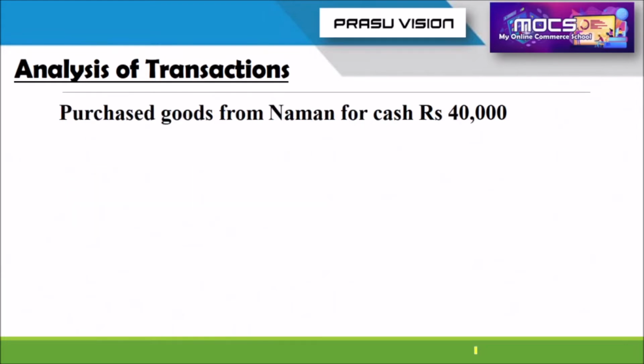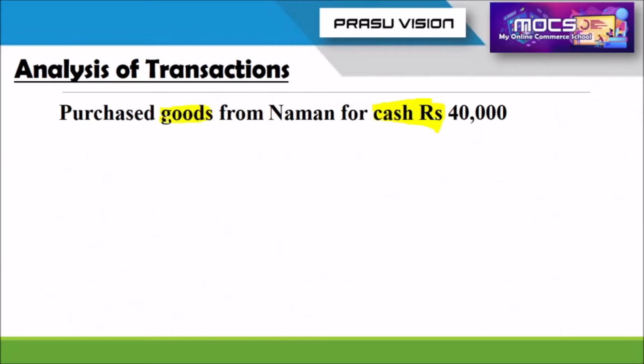The next transaction is purchased goods from Naman for cash rupees 40,000. Harsha's firm purchased goods from Naman for cash 40,000. So what is happening for the business? They paid cash. So they paid cash means cash of the firm decreases. Please remember that rupees 40,000 from that firm decreases. And what is coming to the organization? Goods. Goods are coming to the organization.